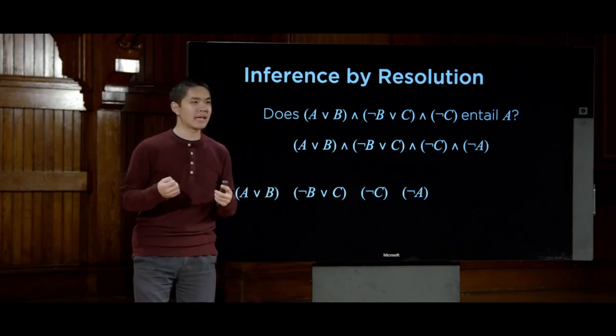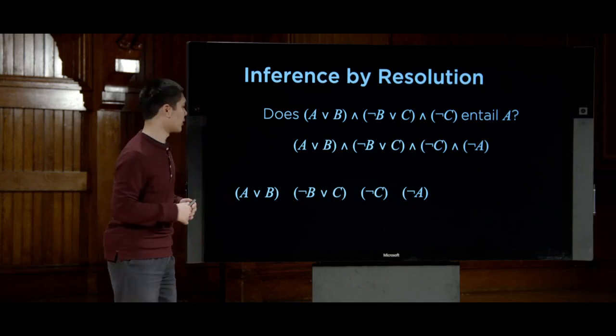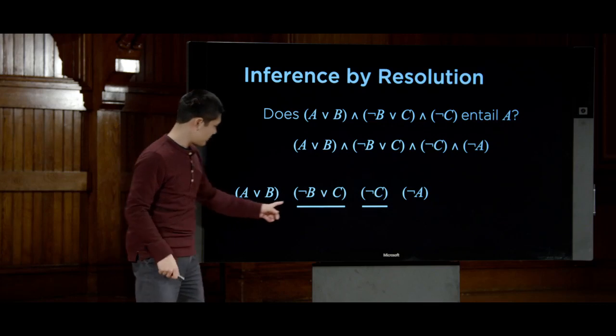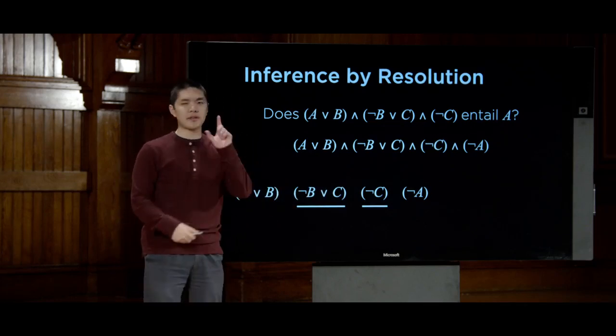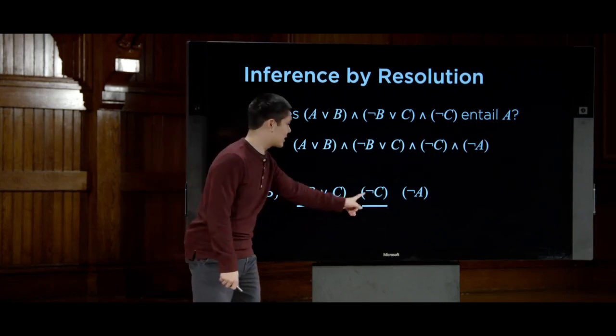And now I can begin to just pick 2 clauses that I can resolve and apply the resolution rule to them. And so looking at these 4 clauses, I see, all right, these 2 clauses are ones I can resolve. I can resolve them because there are complementary literals that show up in them. There's a C here and a not C here.